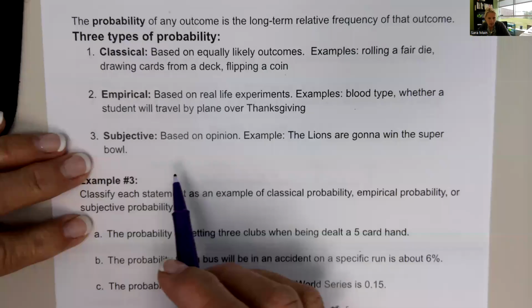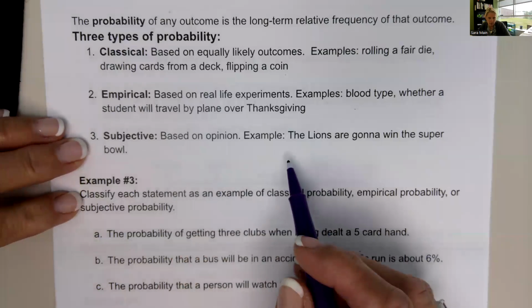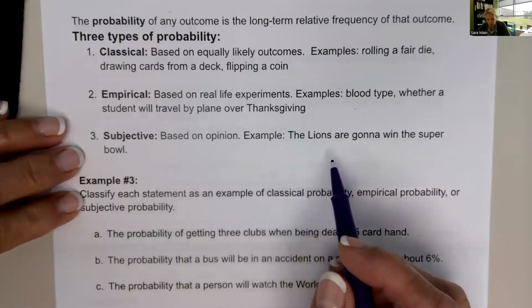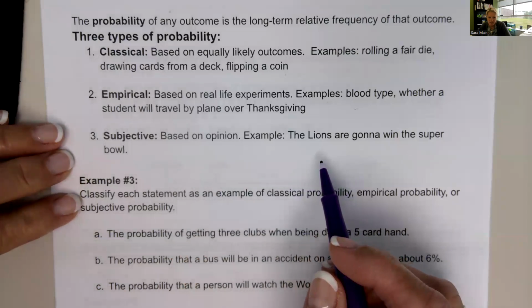The third type of probability is based on opinion. And my big example here is the Lions are going to win the Super Bowl. So this year it's going to be for real.